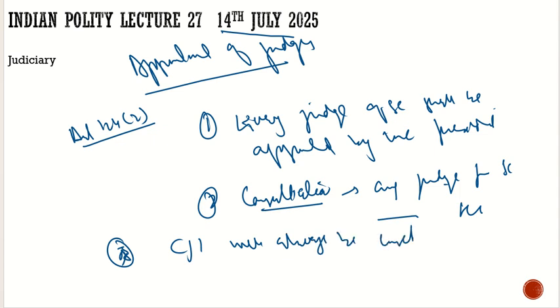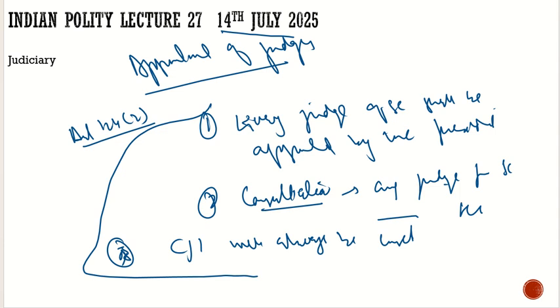So here the article clearly lays down the grounds on which the judge would be appointed. It is the President who is going to appoint the judge, and the President may not have the knowledge of how the judiciary works. So for that he will need guidance, and he will consult the judges of the Supreme Court and the judges of the High Court.